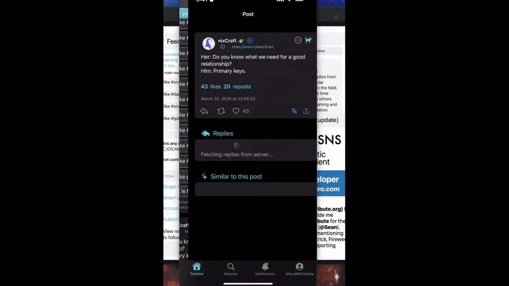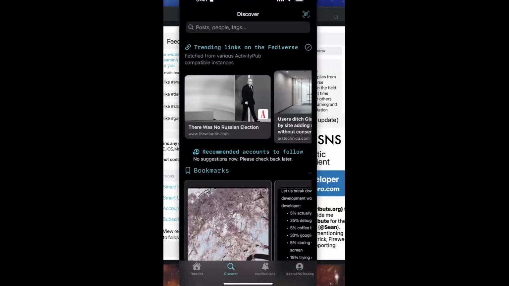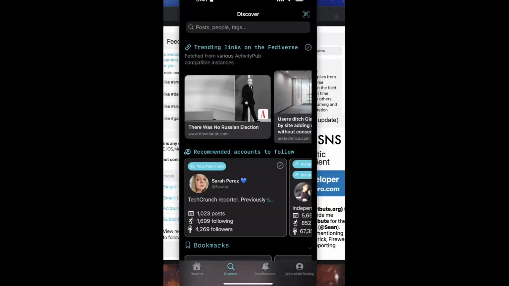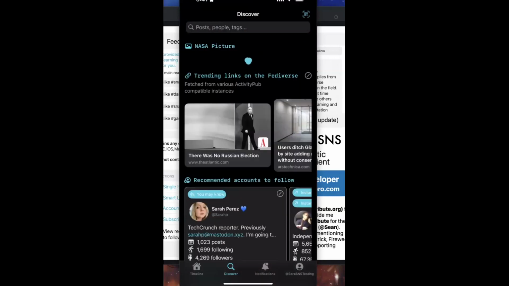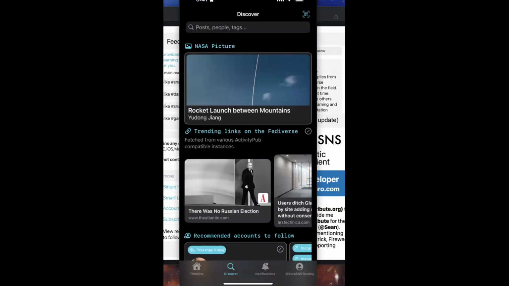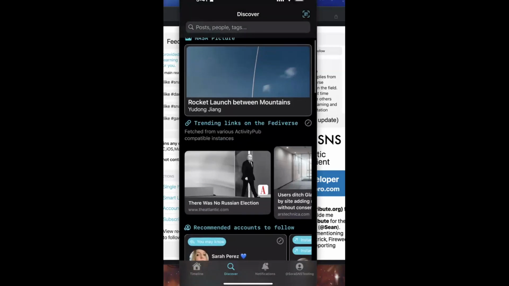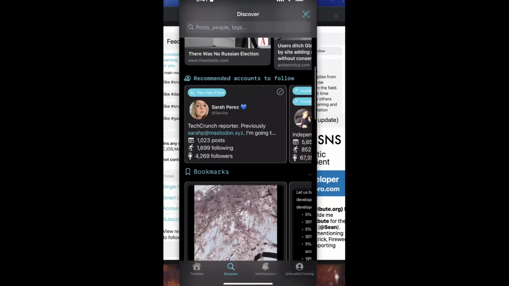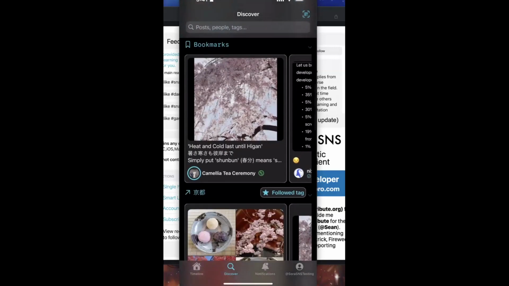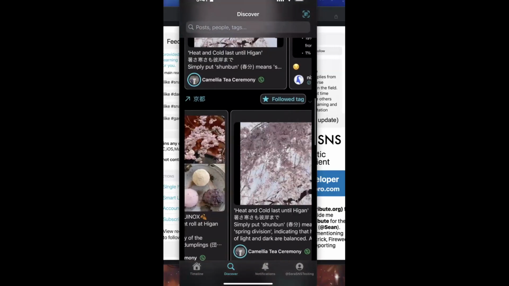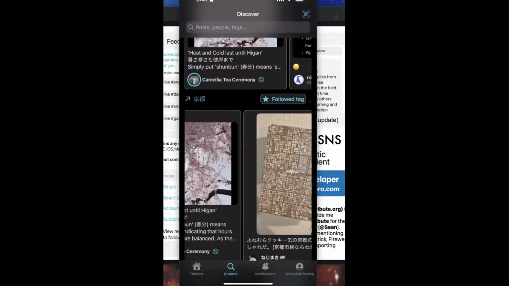The second one I want to show is the discovery feature. This one fetches information from across the Fediverse, not only on your own instance. You've got the trending links across the Fediverse. I got the NASA pictures, very beautiful here. You've got the recommended accounts, the bookmarks, and all your follow tags right here. You can just scroll through it to easily browse them.